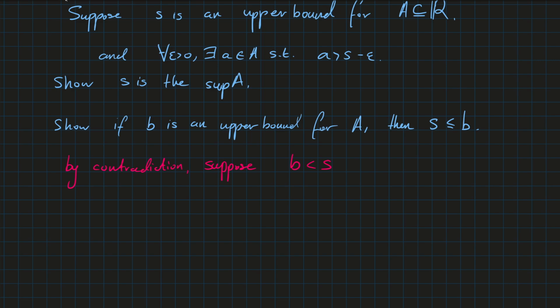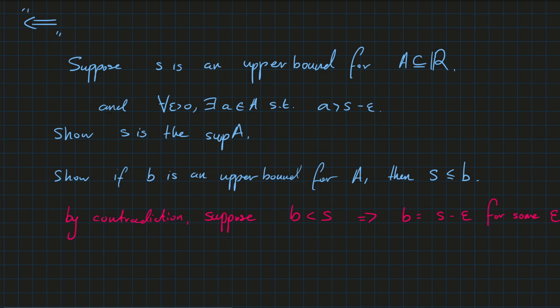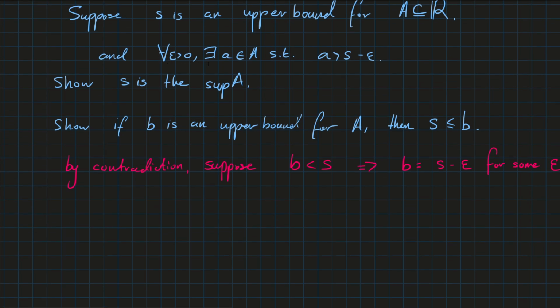Strictly less than. Well, if B is less than S, this implies that B equals S minus epsilon for some epsilon greater than 0. Right? If it's less than, then it must be the number minus something. Well, we know from this fact that for all epsilon greater than 0, there exists an A in A such that A is in that little range there.